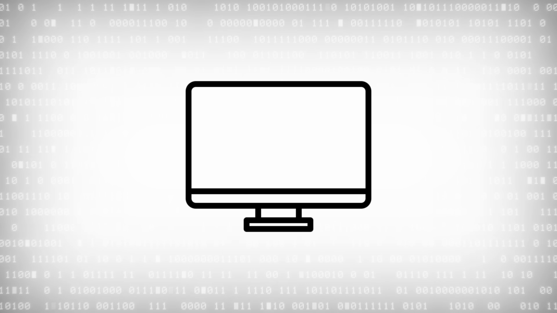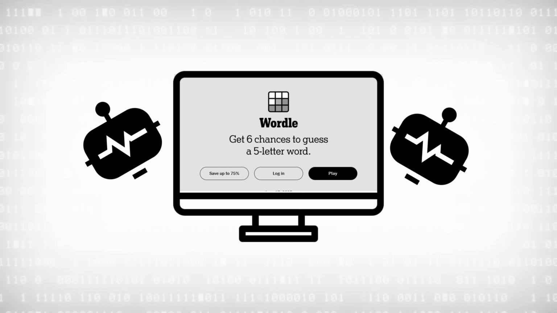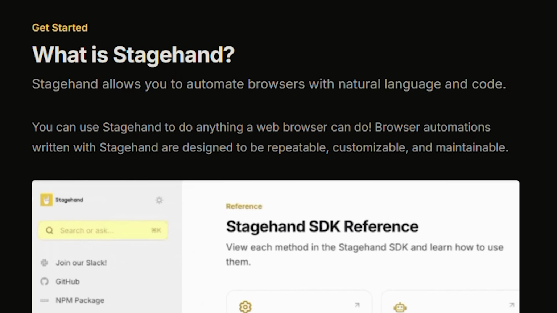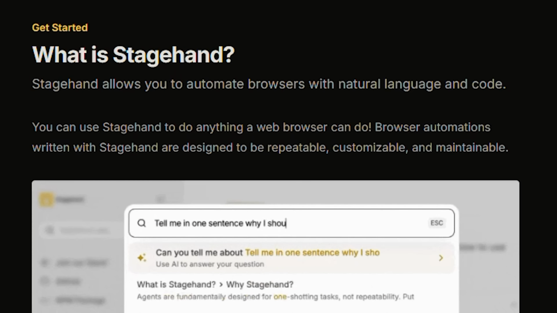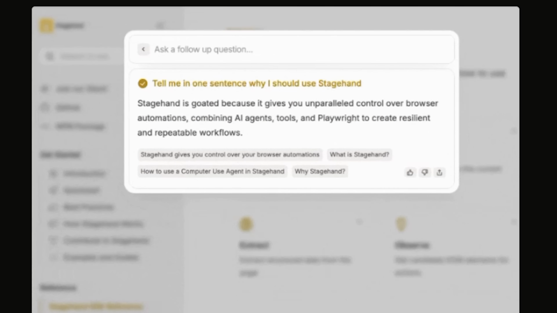So for this app, what we're going to do is have the large language model control our browser. They're going to play the real thing. I'm going to use something called Stagehand, which lets you use AI to control Playwright. And ideally, what I want to do is reuse the same code so that I just have to plug in a new AI provider. Here's the code to set it up.